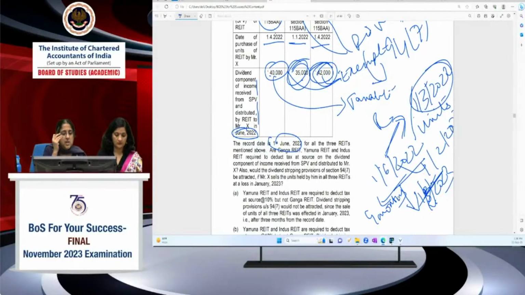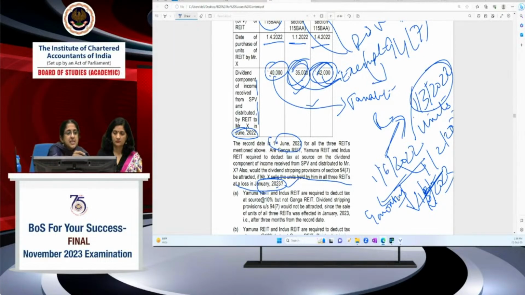9 months. So here the question is, would dividend stripping provisions be attracted if Mr. X sells all the units at a loss in Jan 2023? Jan 2023 is within 9 months because only in Feb 2023 does that period of 9 months expire. So the selling condition is satisfied in these two cases. What about the buying part?